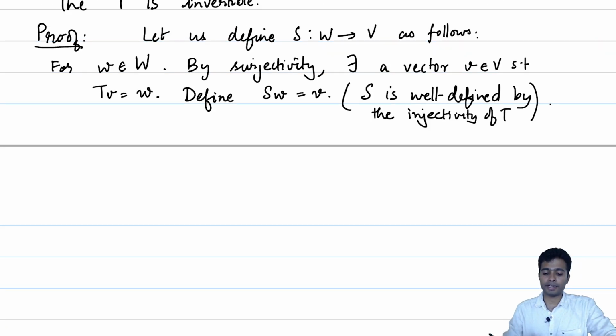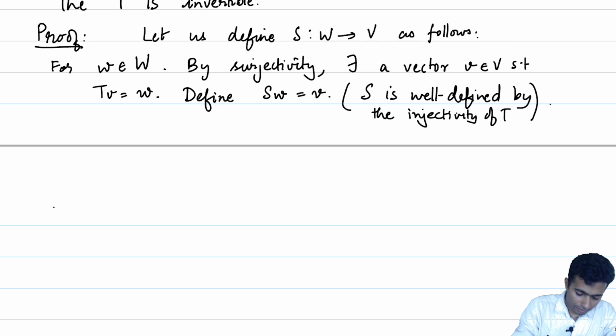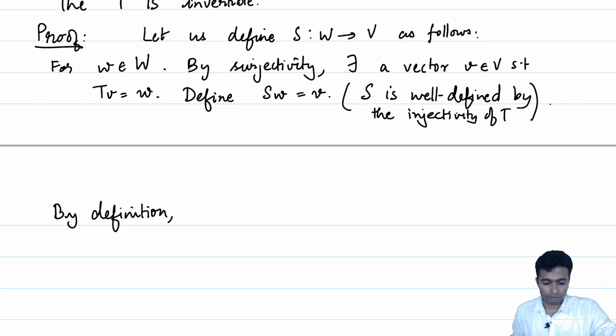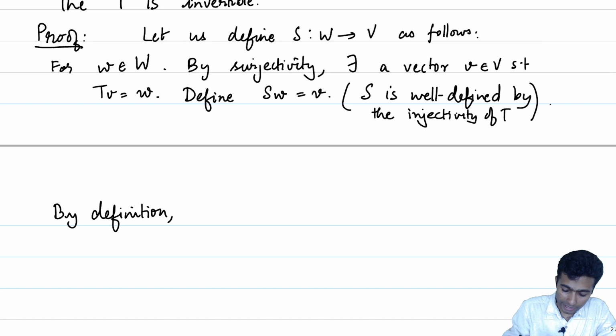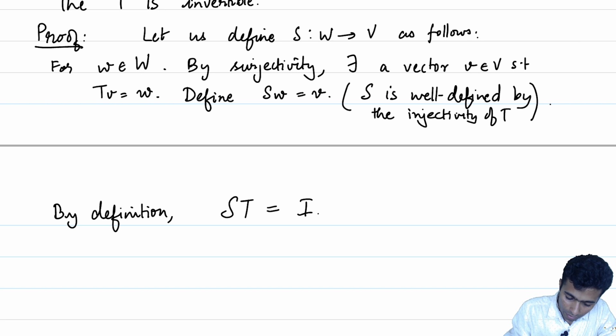Okay, so we now have a candidate. We have a function S from W to V. By the very definition of the map S, TS is the identity of W. Let us see why that is the case.